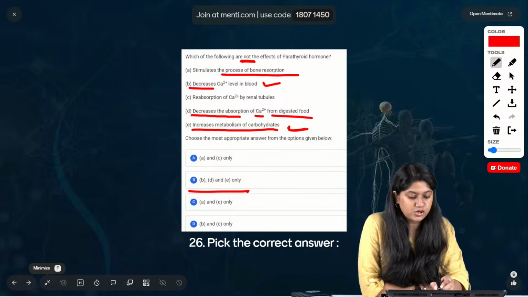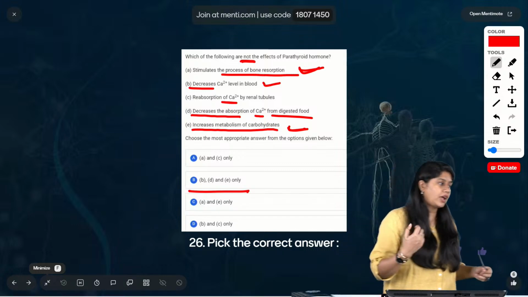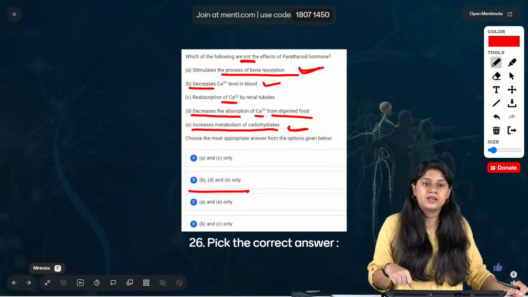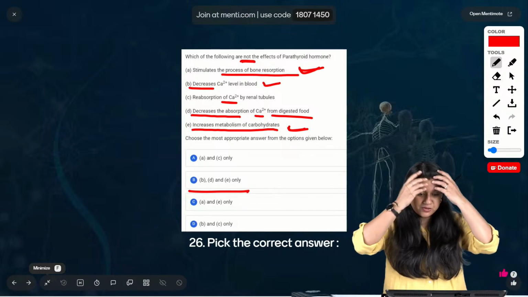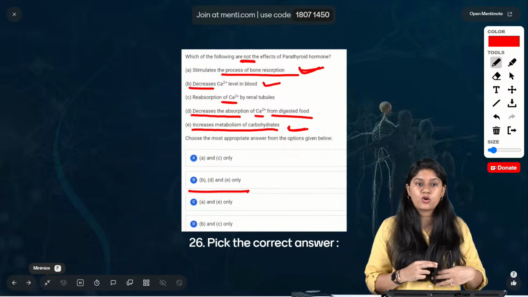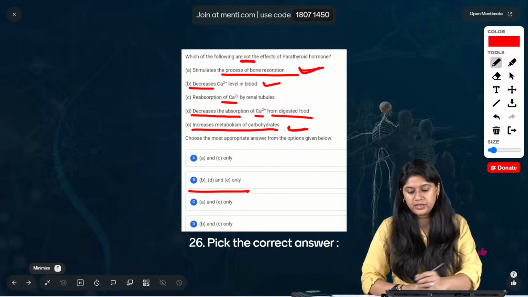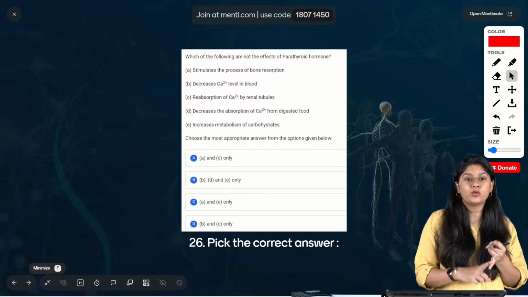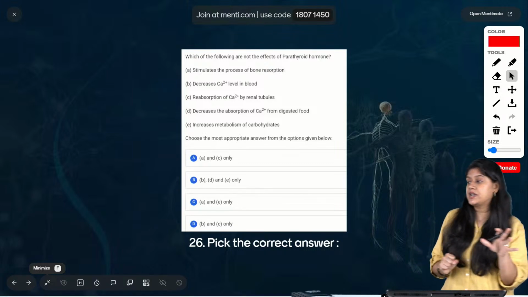ये definitely is a function of the parathyroid hormone. Reabsorption of, basically parathyroid hormone क्या करेगा? Increase करेगा. तो it will be reabsorption more. Clear? And जब जरूरत पड़ती है हमें और जब कैल्शियम का लेवल कम है तो we have this hormone. Clear everyone? Are we clear? All of you कोई confusion तो नहीं है in this parathyroid hormone के function में. We have parathyroid hormone and then we have the calcitonin. राइट, जो थायराइड ग्लैंड के थ्रू रिलीज किया जा रहा है.